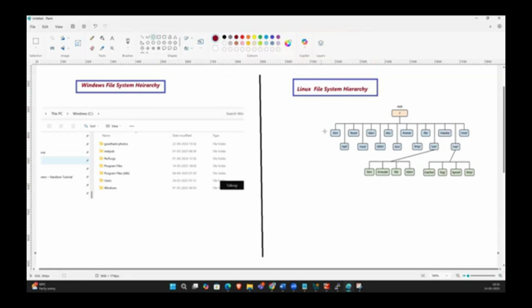So what are those? What is the slash? Slash is the parent directory for all the directories. Root directory is the parent directory. No, not root, this is the slash. Here you see this is the root directory, this is not the root, guys. Only slash is the parent directory for all the directories.